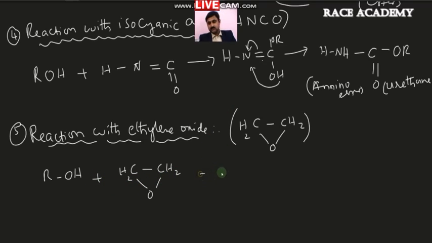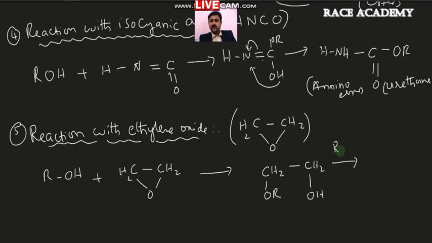This CH2 will take OR, and the other CH2 will take this OH, which will become OH.